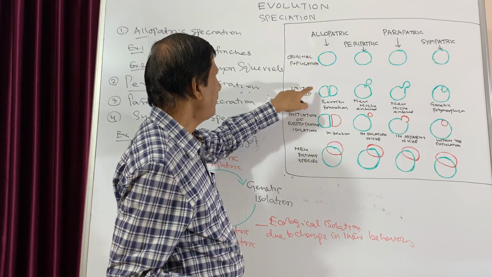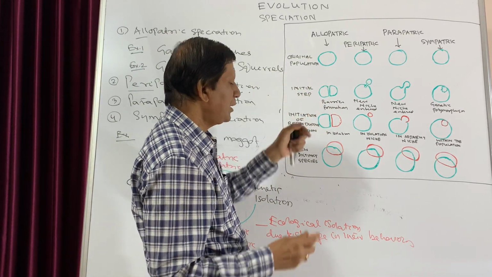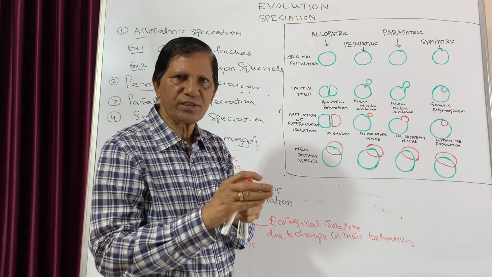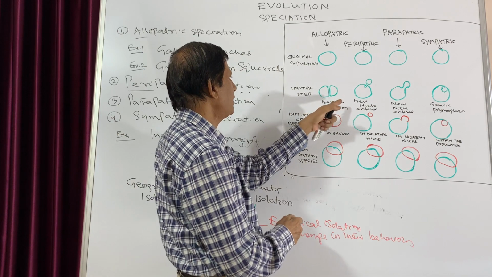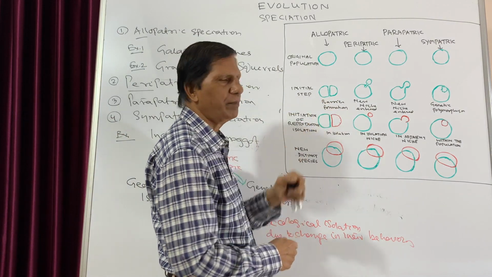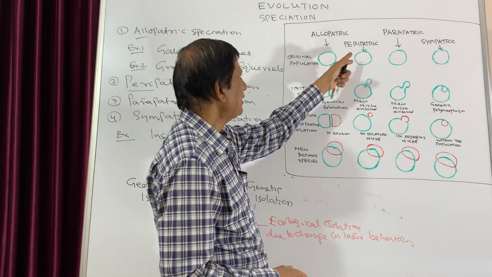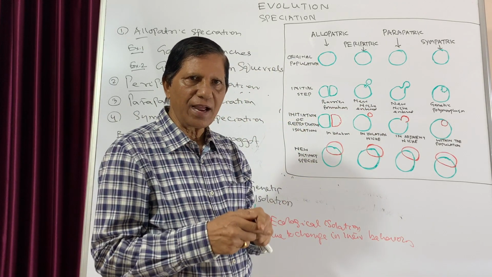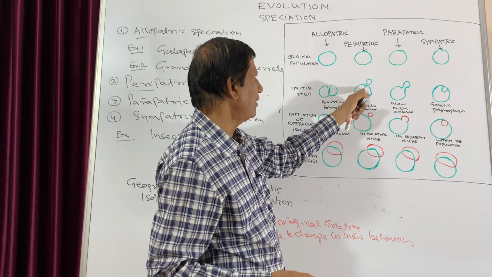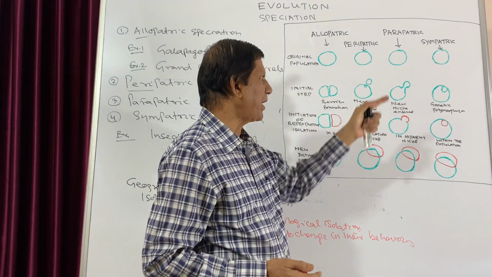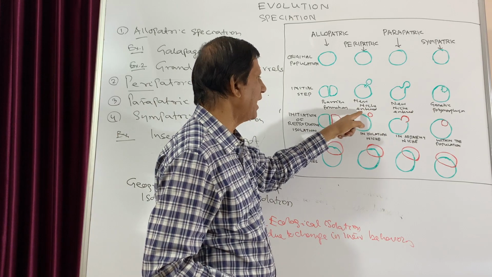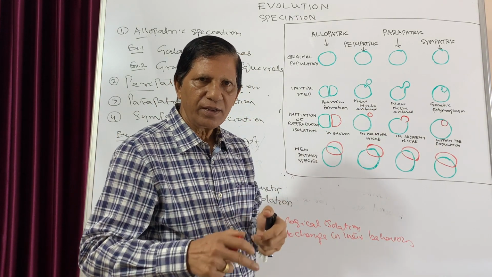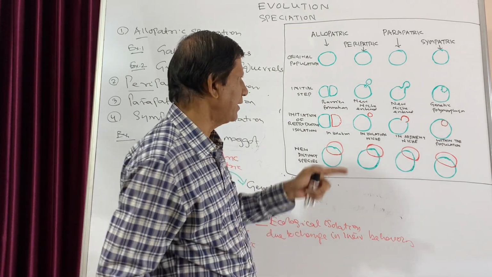In the initial step, in case of allopatric, there are certain physical barriers like mountains, rivers, seas, that means barrier formation is taking place. While in case of peripatric, from a large geographical area, from the peripheral part, one is separating. That means a new niche entered.